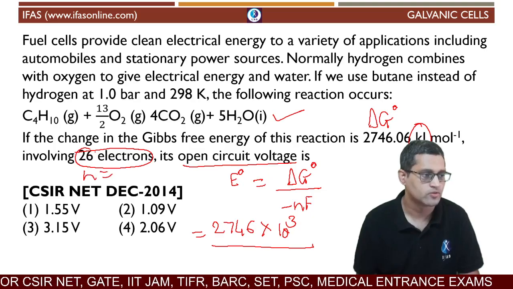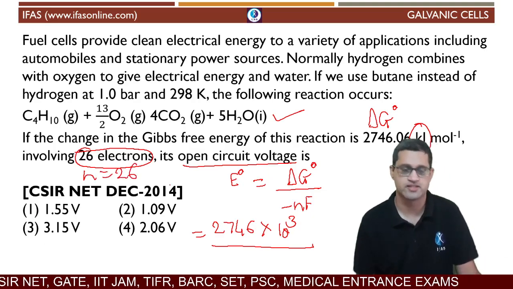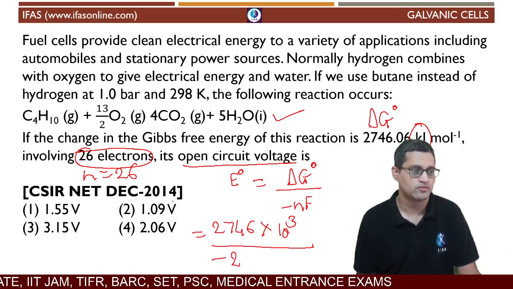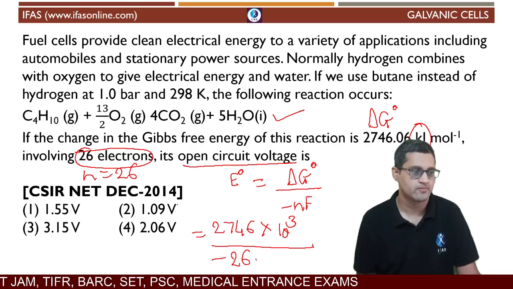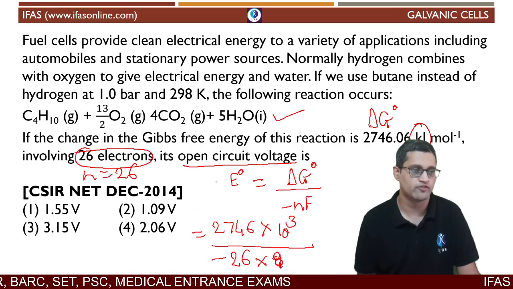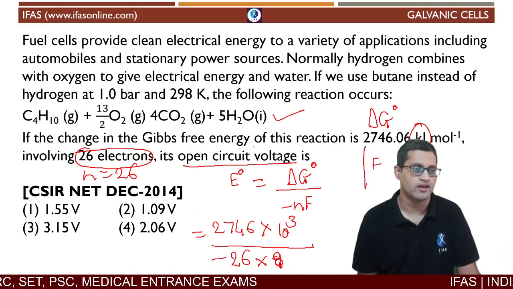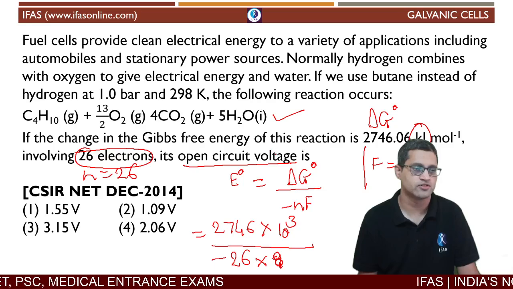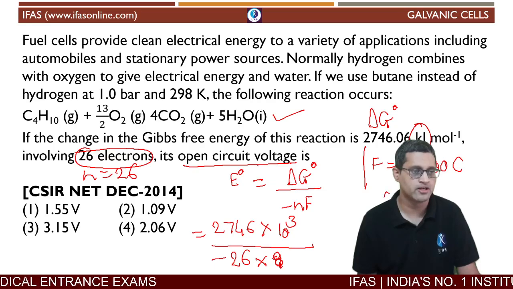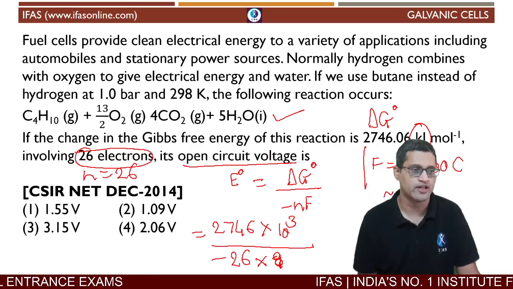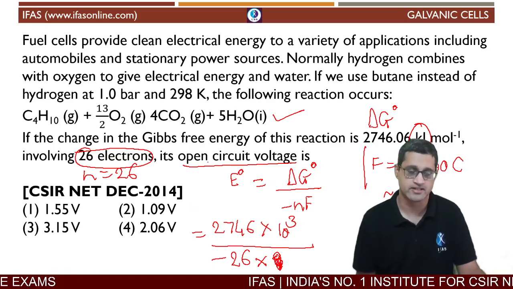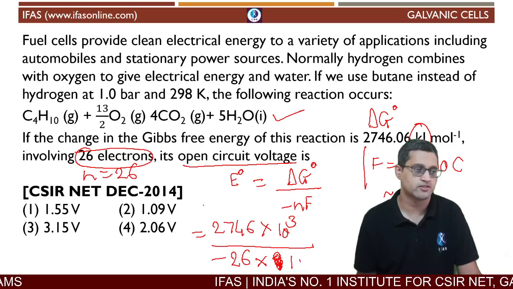So n is 26, and that is what we will substitute here with a negative sign: minus 26 multiplied by the value of F. F is 96,500 coulombs, which can approximately be written as 10 raised to 5 coulombs, because we are not allowed a calculator on the CSIR NET exam, so approximations are the way to go.